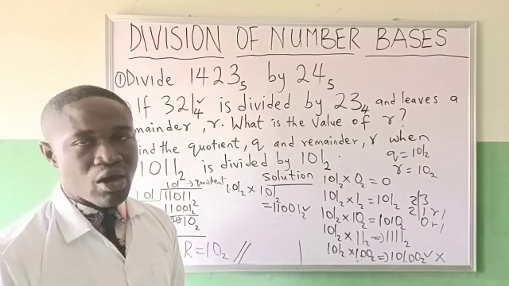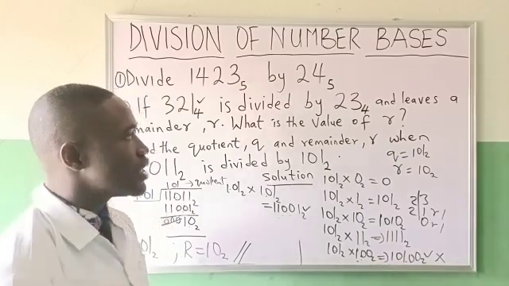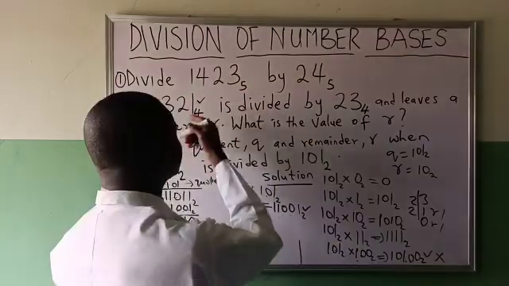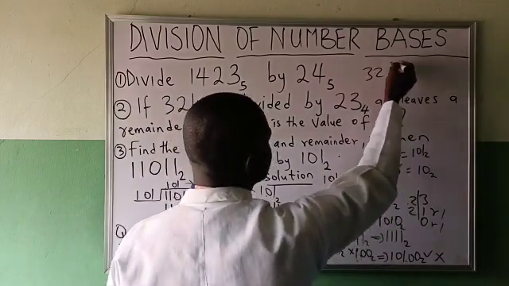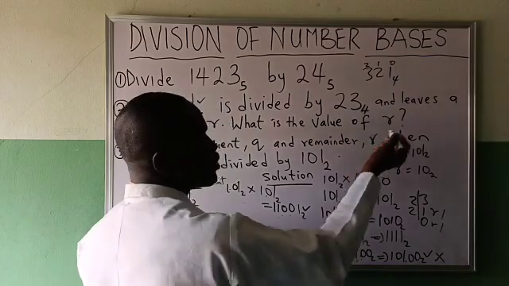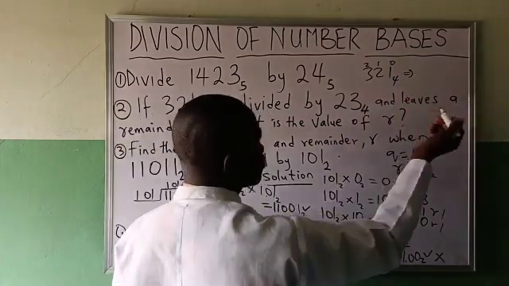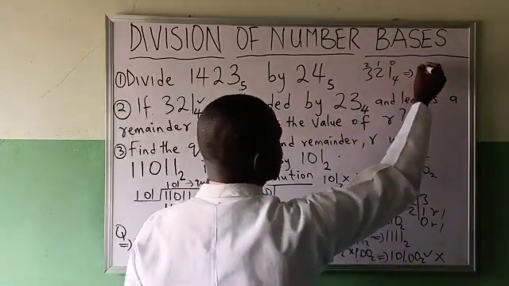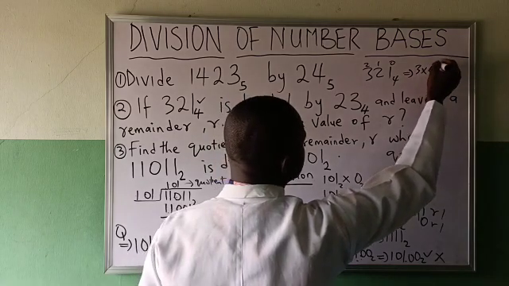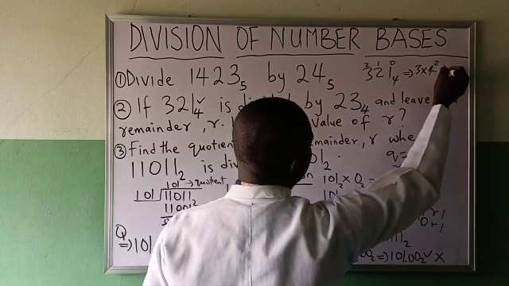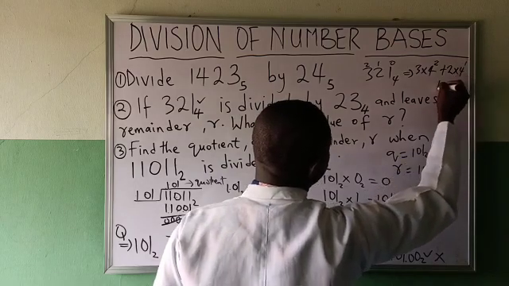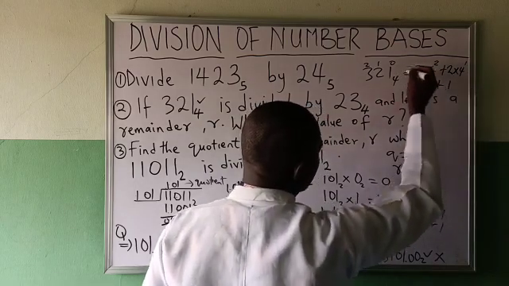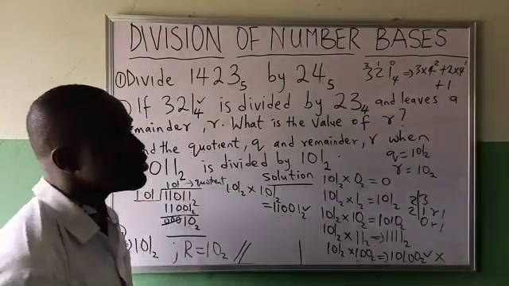But there are other methods. There are methods that will tell you that if you are to convert 321 in base 4 to base 10, you write 0, 1, 2. Here you say 3 times 4 raised to the power of 2 plus 2 times 4 raised to the power of 1 plus the last number 1, because it's raised to the power of 0.